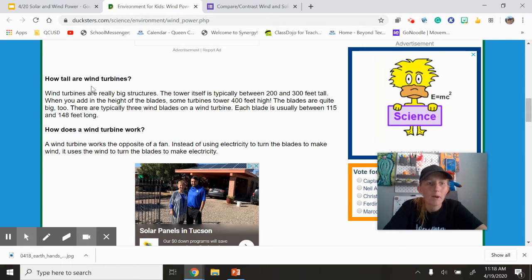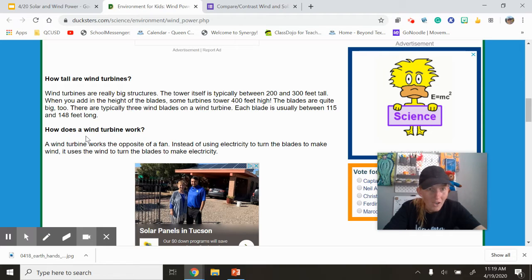How tall are wind turbines? Wind turbines are really big structures. The tower itself is typically between 200 and 300 feet tall. When you add in the height of the blades, some turbines tower 400 feet high. The blades are quite big too, and there are typically 3 blades on a wind turbine. Each blade is usually between 115 and 148 feet long, so they're huge. And you guys may have seen them when you drive to California and you see the big wind turbine farm there.